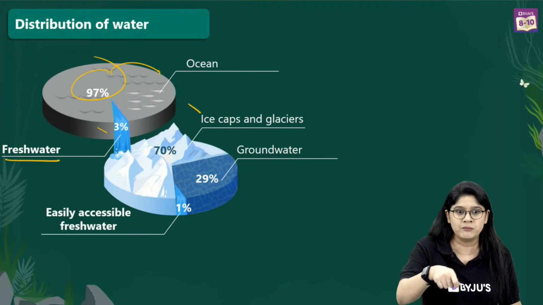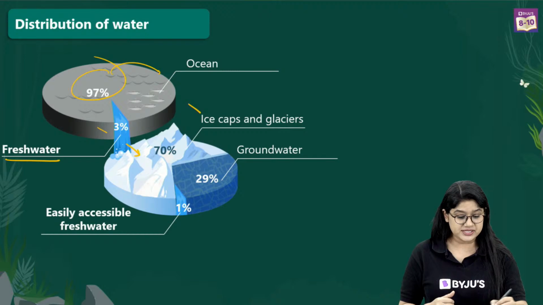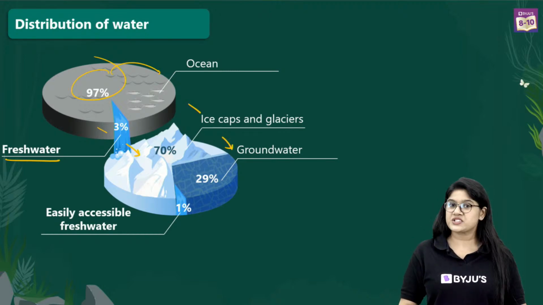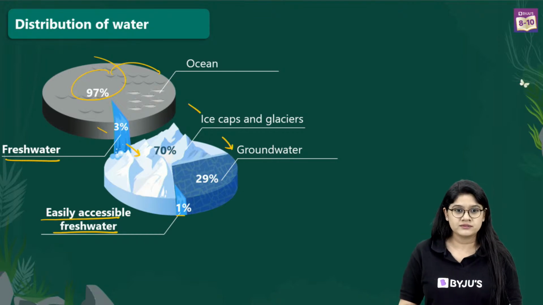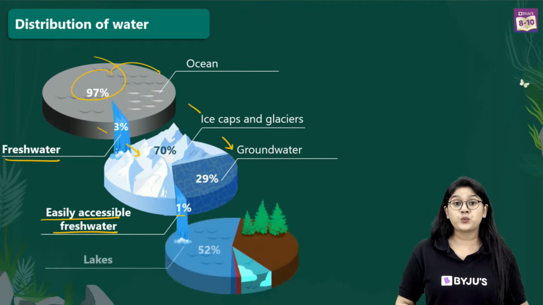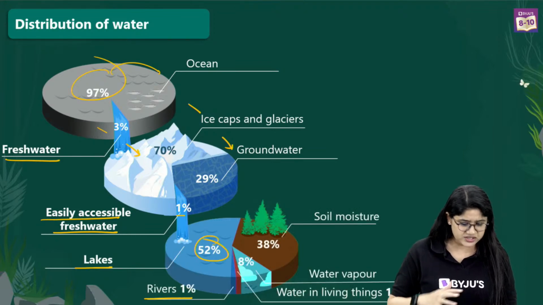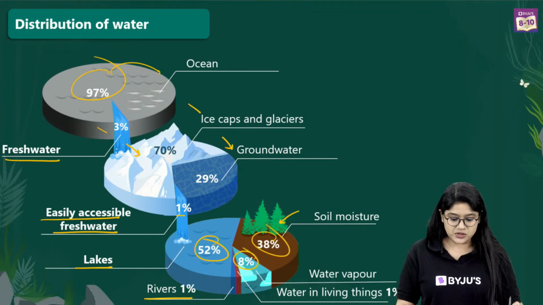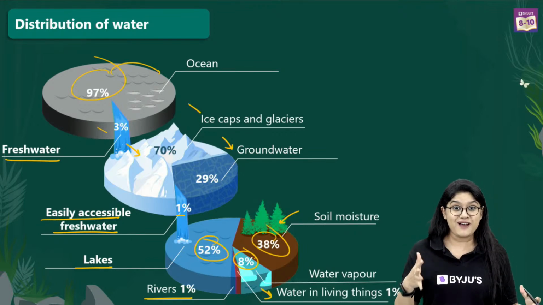Of course, we cannot go and melt them, right? So, out of these 3%, 70% is there in the ice caps and glaciers, right? Then of course, 29% is there in the groundwater. 1% is easily accessible fresh water, right? Of course, easily we can just go out and use. Then out of that 1% also, 52% is in the lakes, 1% in the rivers. In the soil moisture, we have 38%, and of course 8% in the water vapors, and a small bit of water in the living things that we have around us.